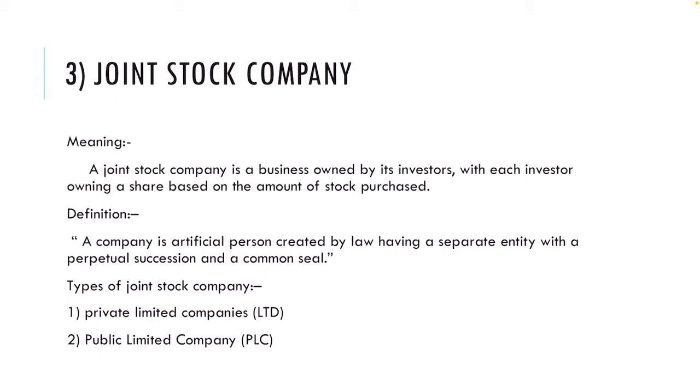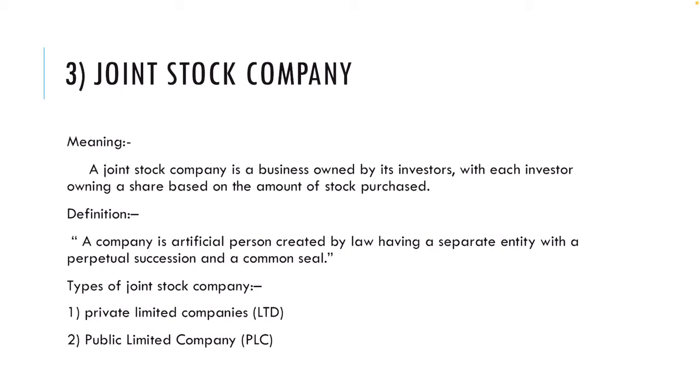Then this joint stock company is classified into two types, that is private limited company and public limited company. We'll understand these types one by one. The first one is private limited company. As the name itself suggests, a private limited company is a privately held business entity. It is held by private stakeholders, and the liability arrangement in a private limited company is that of a limited partnership, wherein the liability of a shareholder extends only up to the number of shares held by them. The shareholders cannot be held liable beyond the value of their shares.